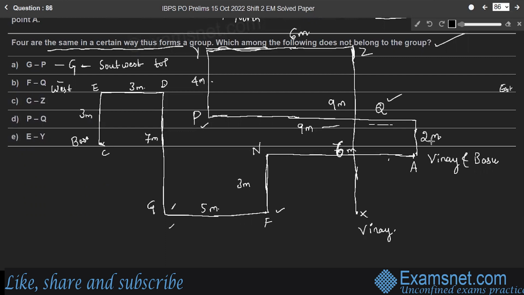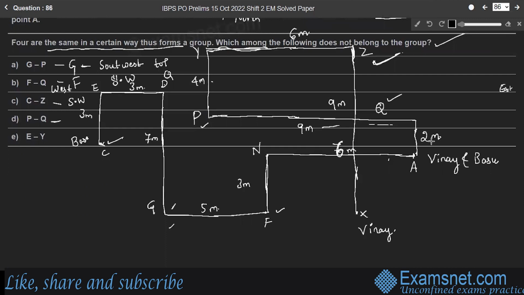Again, F is in the southwest direction to Q. CZ, point C is here. Where is Z? Z is here. So again, point C is in the southwest direction to Z.